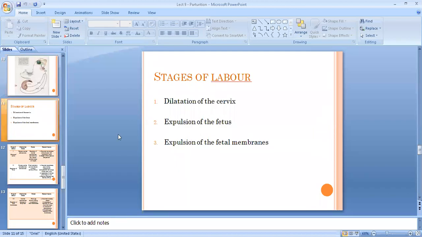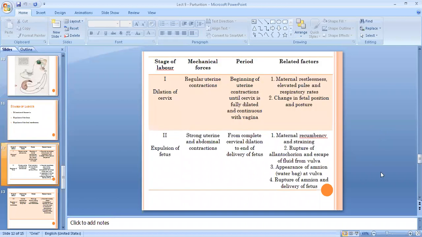Next comes the various stages of labor, or you can say parturition. So there are three stages of parturition. First is demarcated by dilatation of the cervix. Second stage includes expulsion of the fetus, and third stage includes expulsion of the fetal membranes. So let's read about what various changes or things happen during these three stages of labor or parturition. So this is in the tablet form.